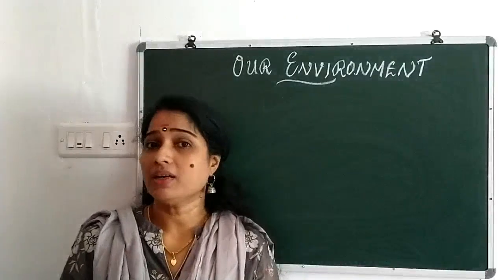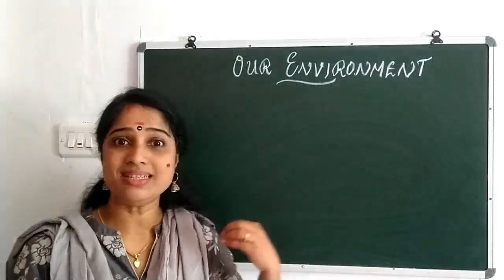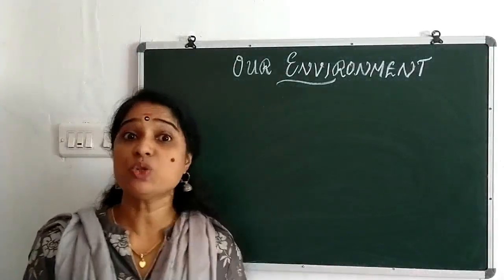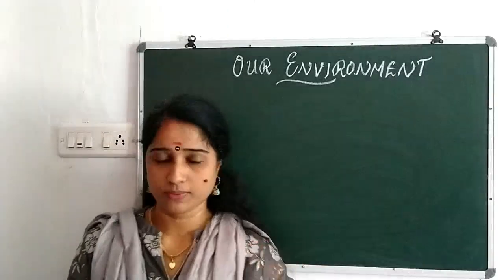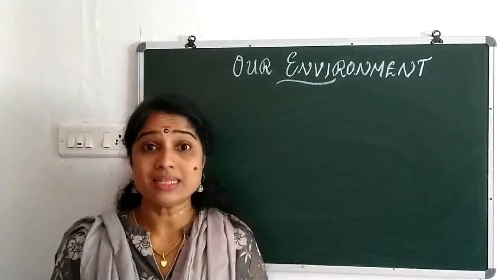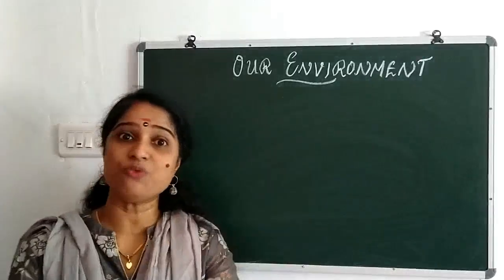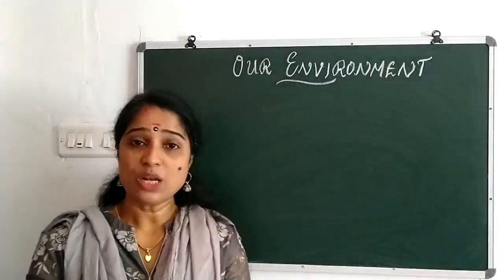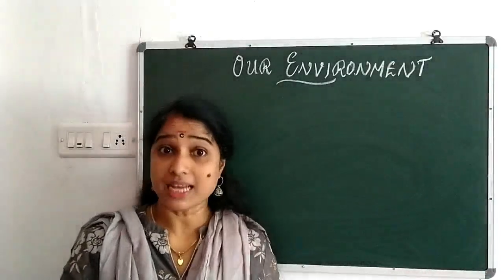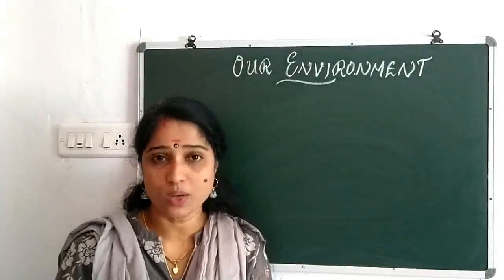So in the beginning, we can just see how the waste we throw out or discard, and what happens to the waste we discard every day. Discard means what? Throw out. So now you all are sitting at home, isn't it? So it's very easy for you to observe the waste that we generate in our own houses. Can you say some examples of waste that we generate in our own houses? Yes, it may be the kitchen waste, of course.